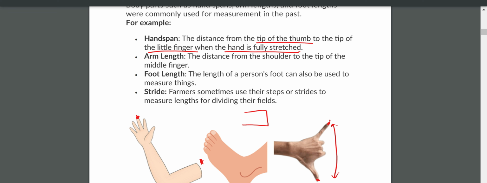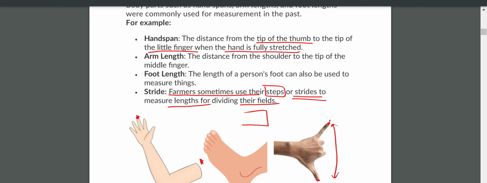Farmers sometimes use their steps or strides to measure the lengths for dividing their fields. Strides means feet. We can measure the length of fields by using our feet. So farmers sometimes use their steps, which are also called strides. By using their steps, they can measure the length of their fields.